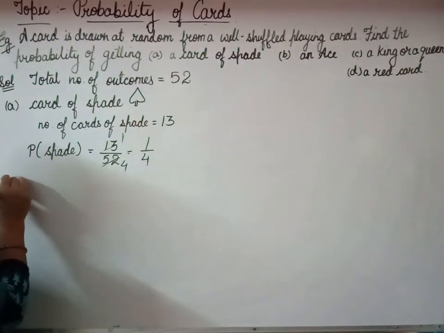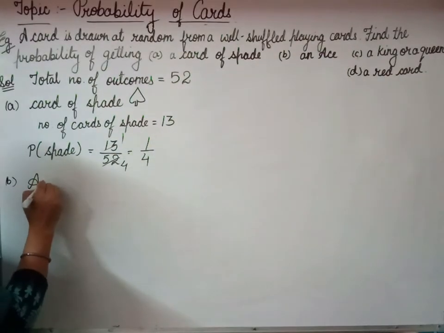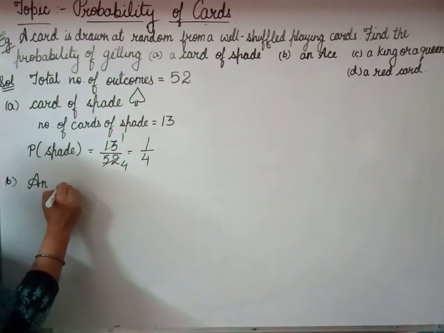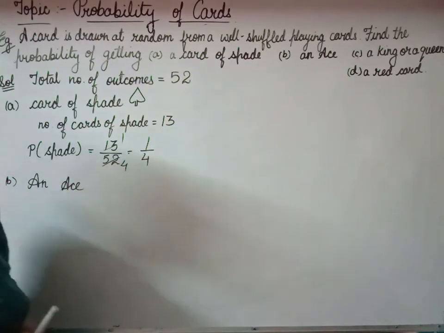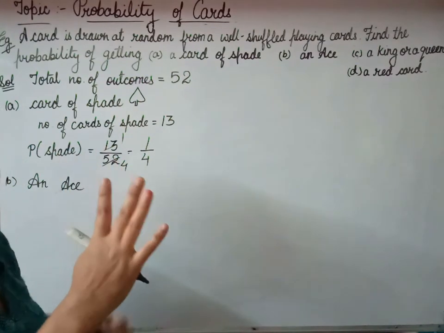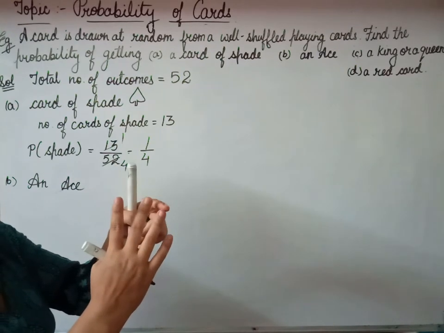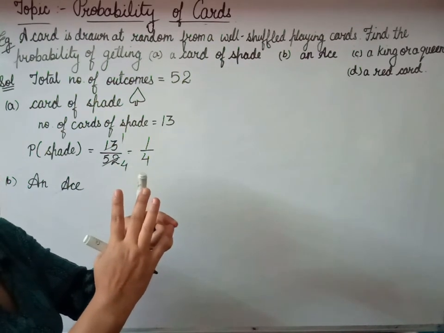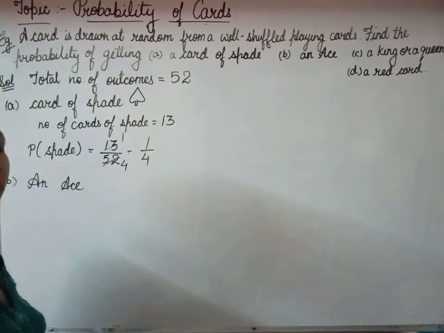Second part, in which it is asked that we need an ace. If we need an ace, how many aces are there? There are 4 aces: one ace of diamond, another ace of heart, third the spade, and fourth the club. So we have one ace card in all the 4 groups.